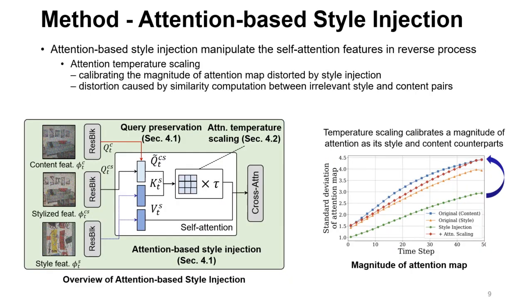Additionally, we scale the attention map to calibrate the magnitude of attention. This is because, in our case, attention is calculated between the query and key of two independent images, different from the original usage.